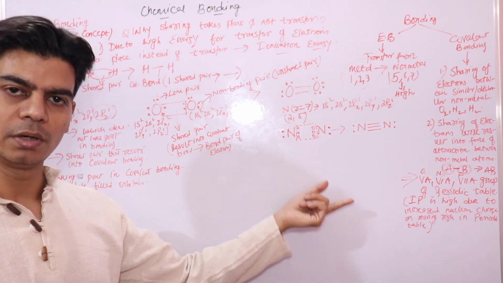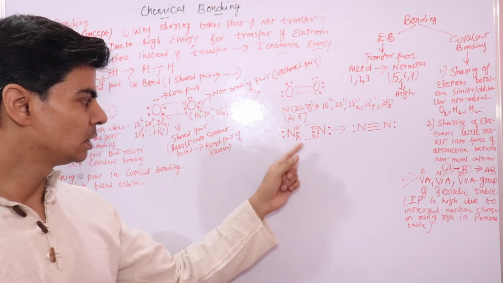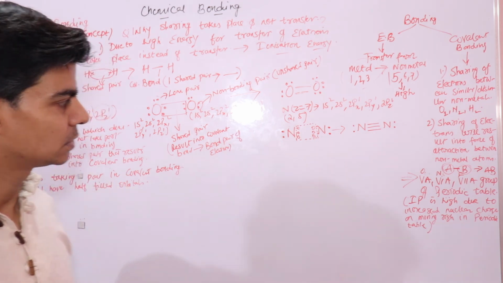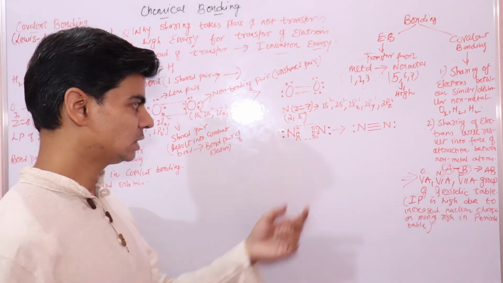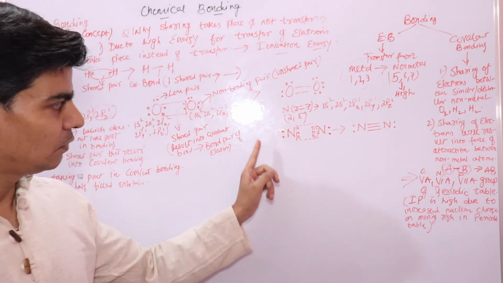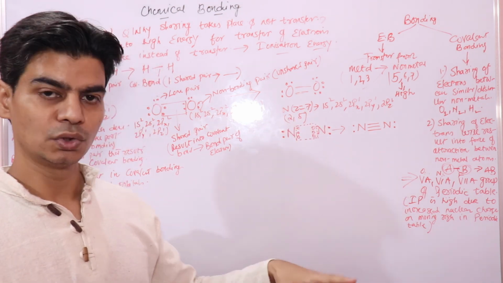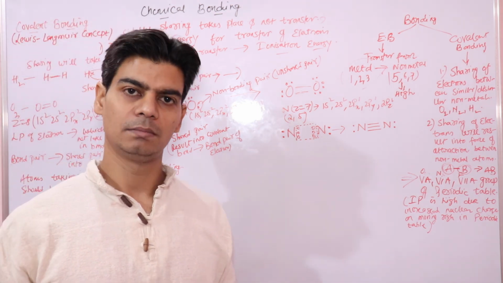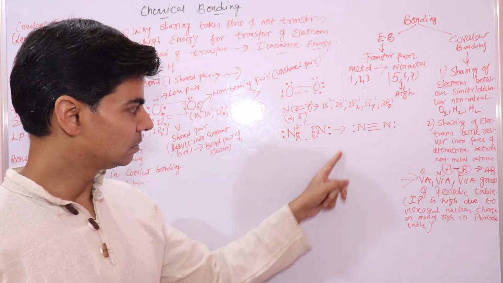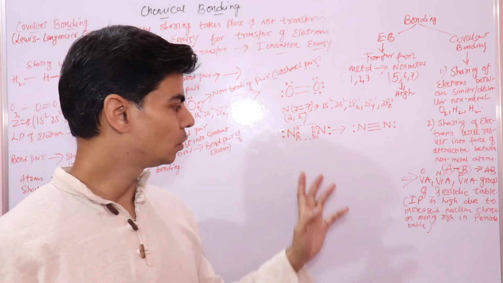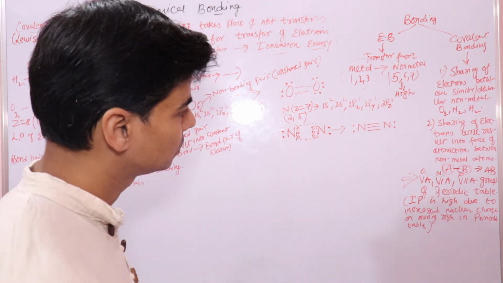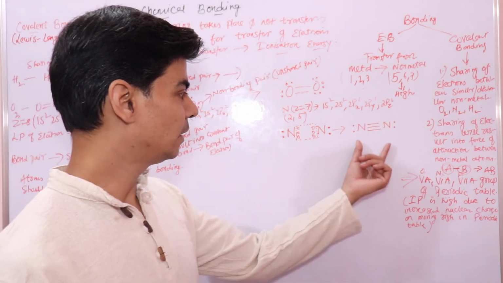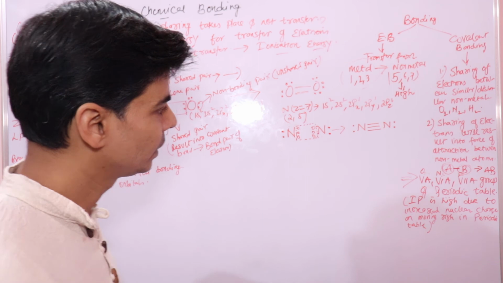We have 3 bond pairs, and in each atom we have one lone pair of electrons, right? You need to understand this shared pair and lone pair, because in future we will deal with the geometry of molecules, and we need to be very clear with the concept of shared pair and lone pair of electrons, right? So now we know that nitrogen is a triple bonded molecule because we have 3 shared pairs of electrons, right?